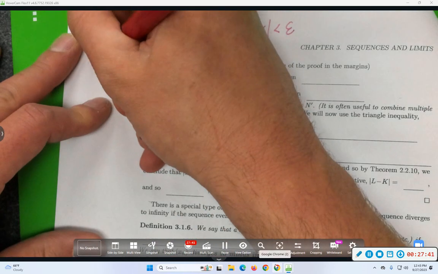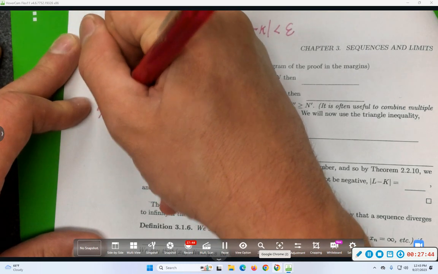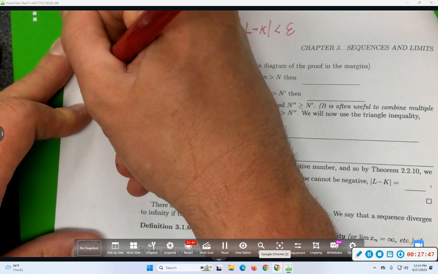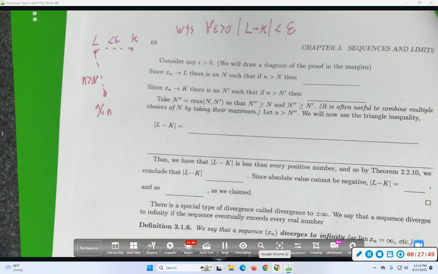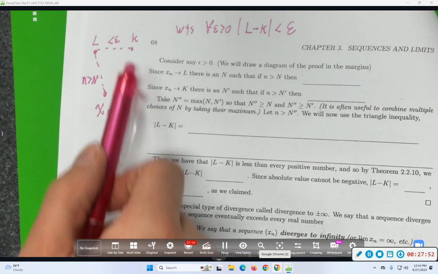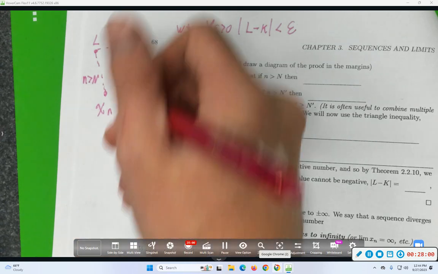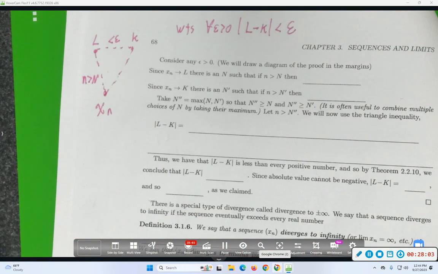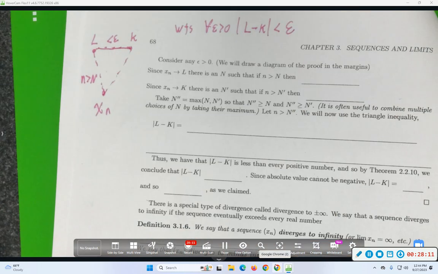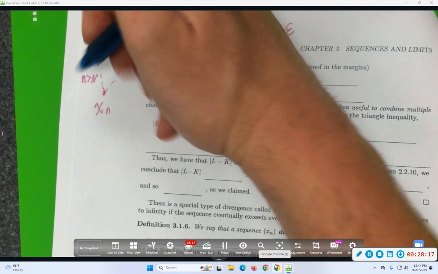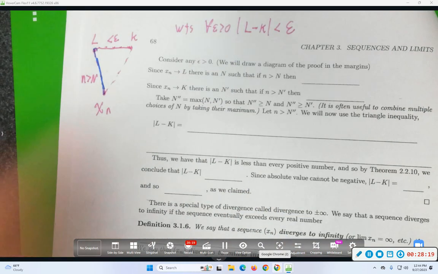So eventually I should be able to get this distance to be as close as I want by taking little n big enough. What's something that I should be able to get close to this number k? Also L? Again, by letting little n be big enough? Maybe there are two different big n's there. Oh, wait. So I want this edge to be less than epsilon. And this is literally a triangle now. So what distances do you think I want to have on these two edges to get that information?